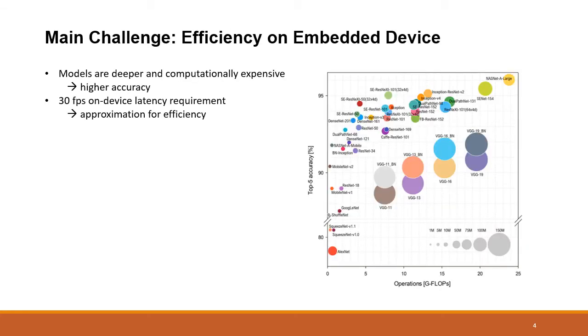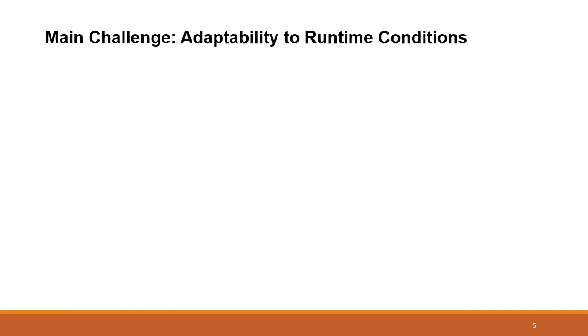Recently, many more models have been proposed with deeper and deeper neural networks, achieving higher accuracy. However, we especially care about the efficiency of the models on the embedded device to achieve the real-time 30 frames per second speed. So, some approximation must be done to improve the efficiency at the cost of reduced accuracy.